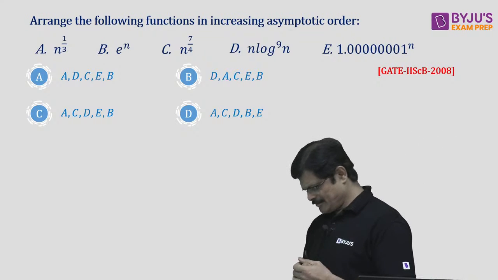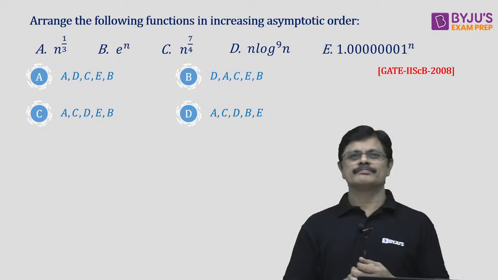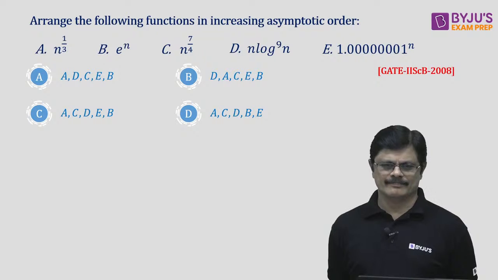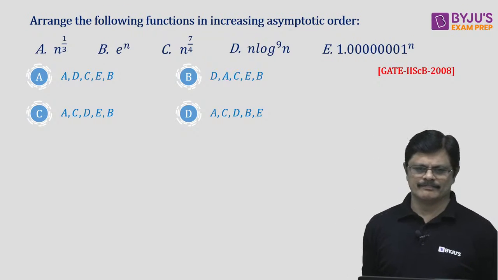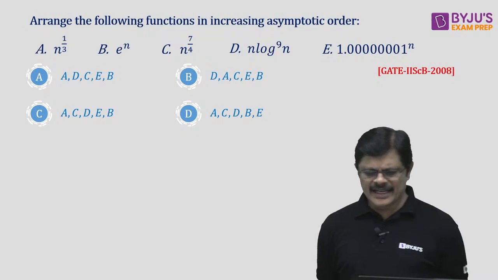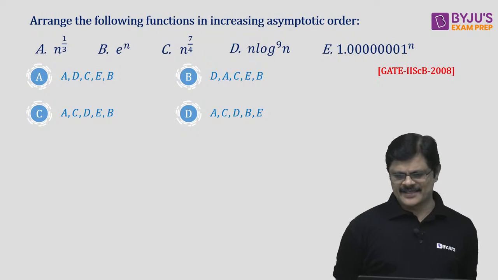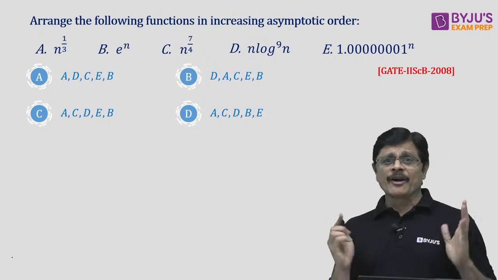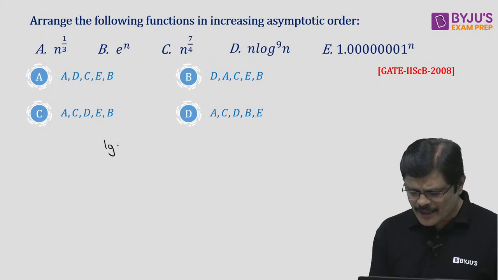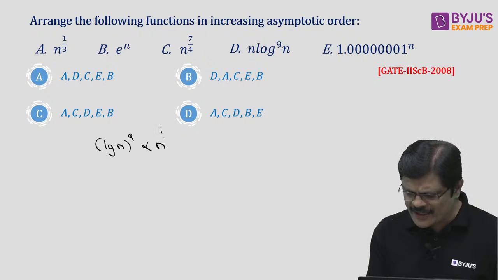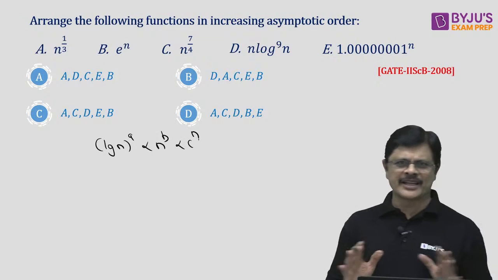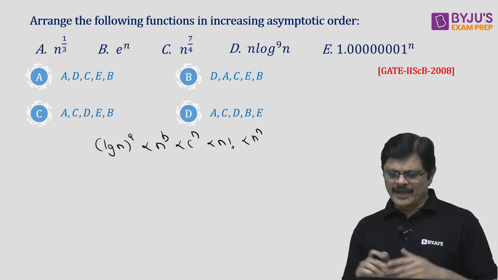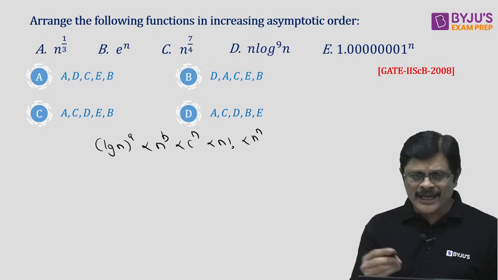Anyone? D, A, C, D, B, E. Mrutyunjay Pradhan says. Now look here. Okay, someone answered, so let me answer this question. First of all, let us see our basic ordering. You should always remember this. (log n)^a is asymptotically smaller than n^b, which is asymptotically smaller than c^n. This basic ordering we know, and this is smaller than n factorial, which is smaller than n^n. That is also fine. Now in this, what comes under that particular figure?